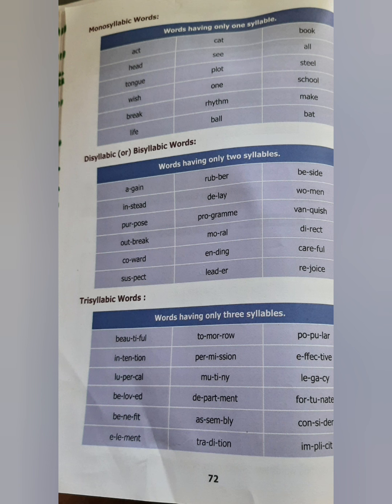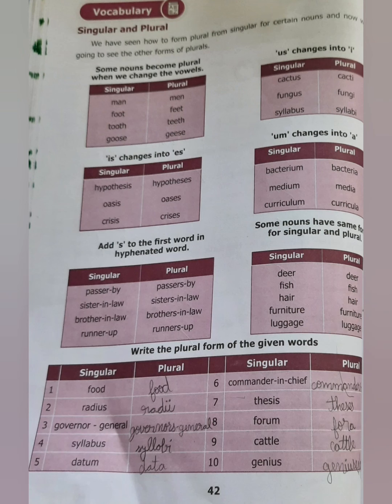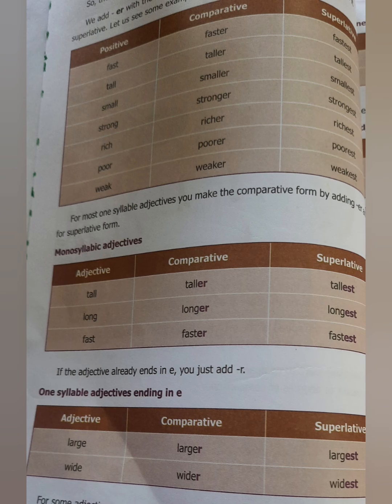Beautiful, beautiful. Tomorrow, permission, like that, three words. Then singular and plural: you know it's singular and plural by adding s or es, and some of them have different forms, some have the same forms. So you see the example: foot, feet; radius, radii; governor general, governors general; syllabus, syllabi; datum, data; commander in chief, commanders in chief; thesis, theses; forum, fora; cattle, cattle. For genius, geniuses. So for some they have the same form.